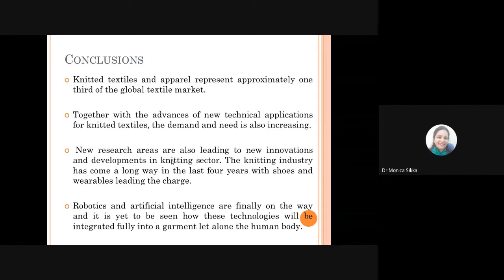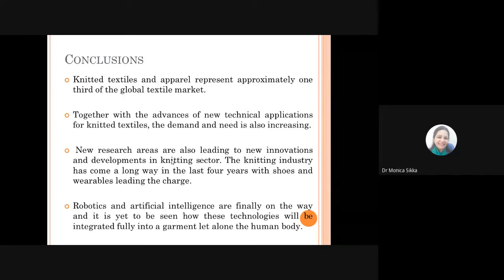So you cannot compromise on that when you are introducing technologies like artificial intelligence or robotics into the system. When we talk about functionality, of course, this is important. But when we are talking about functionality in the garment, then we also are talking about aesthetics. And since fashion is ever growing, ever changing, you have to cater to that aspect also.